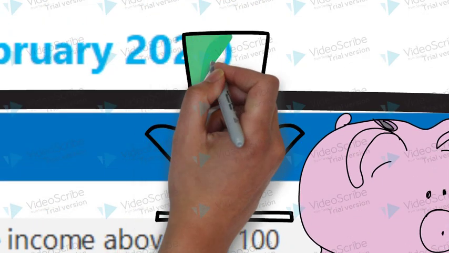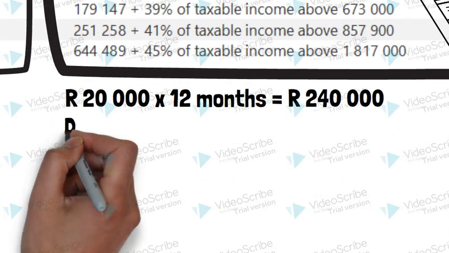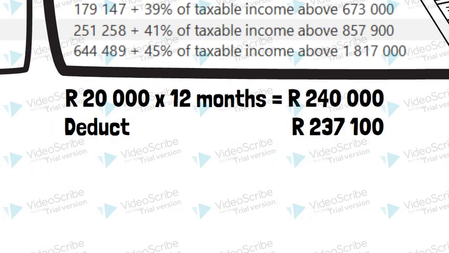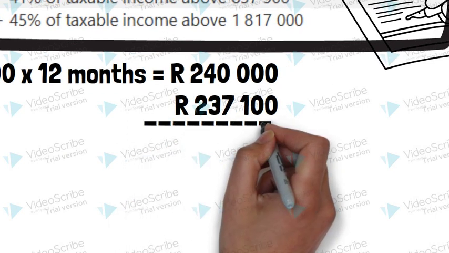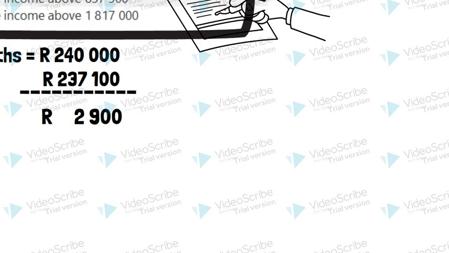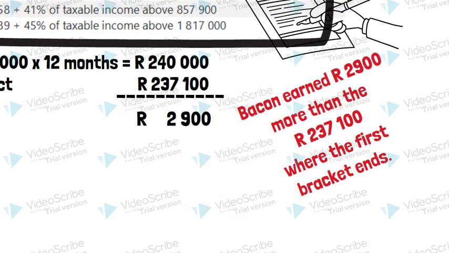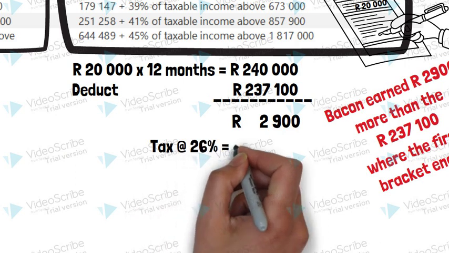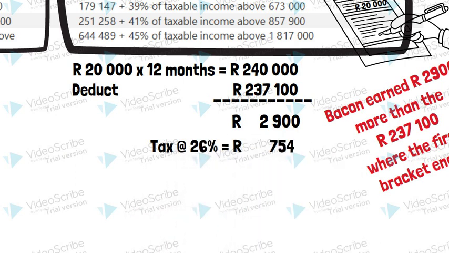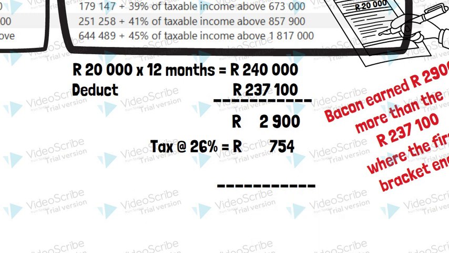Now we have to determine the amount that exceeds the 237,100. So Bacon earned 2,900 Rand more than the 237,100 where the first bracket ended. So this 2,900 Rand will be taxed at 26%. Everything before that was taxed at 18%.